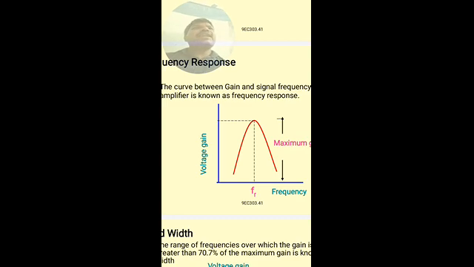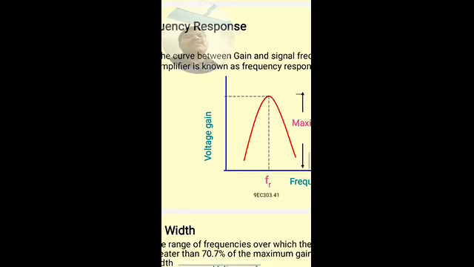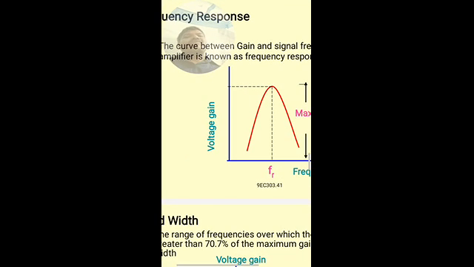If we see the frequency response plot of any amplifier, we can identify that the gain decreases both at low and high frequencies, and it will be constant in the mid frequency region. So this is the frequency response of the amplifier.